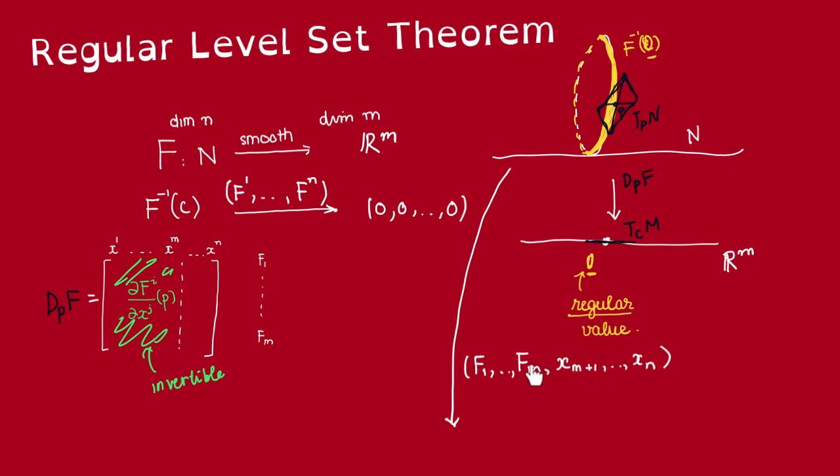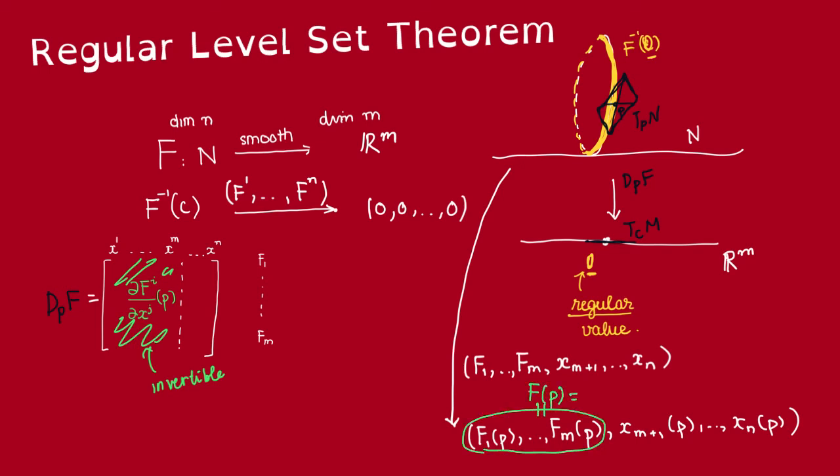Now in this coordinate chart, what's the image of this fiber over 0? Well, let's say P lies in this fiber, then its image under this map, this part of it is just F of P, which is going to be 0 because P lies in the fiber over 0. So this whole fiber is cut out by these coordinates.